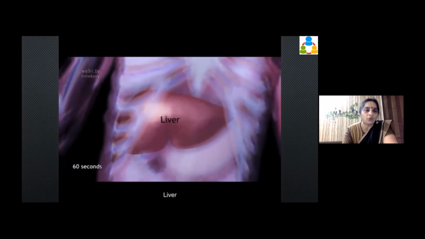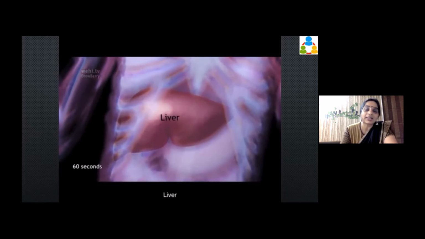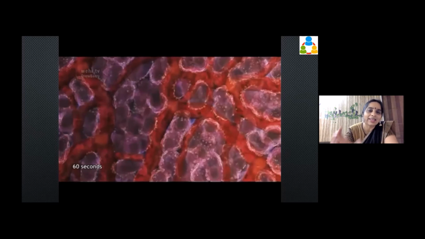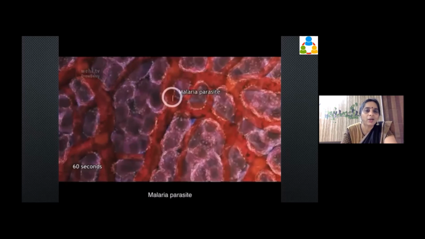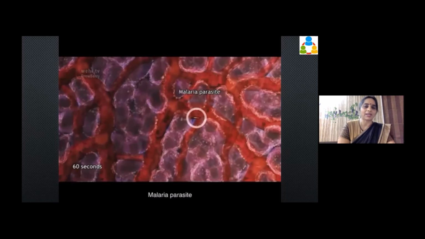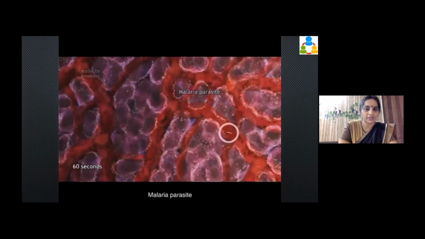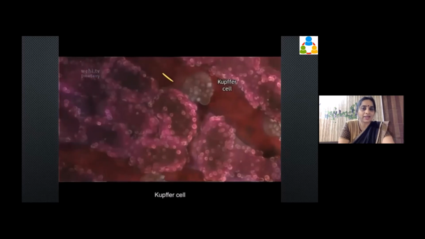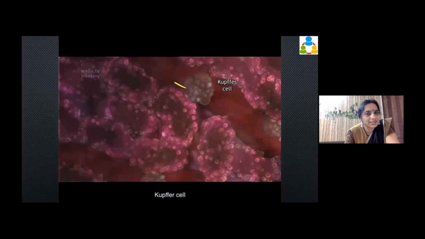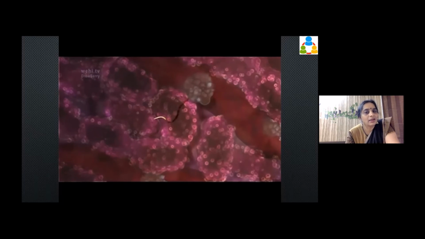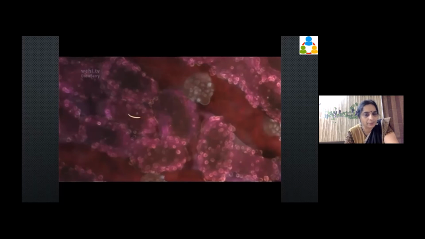Now, where do they go? From the blood directly, because it has to be filtered, it reaches the liver. The liver has got very dense kind of sinusoids. So the malarial parasite is moving there, happily finding its place and moving in the sinusoids. While there, it wants to find an outlet, and ultimately it finds a Kupffer cell which is very near to another blood vessel, and it enters the vascular system.